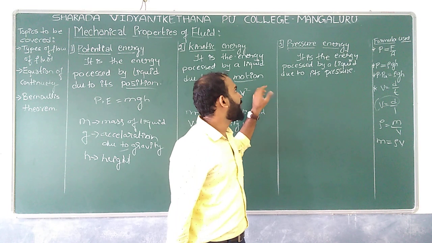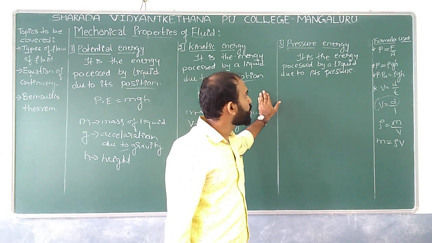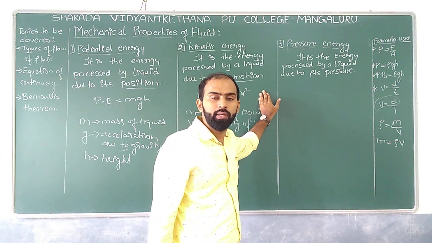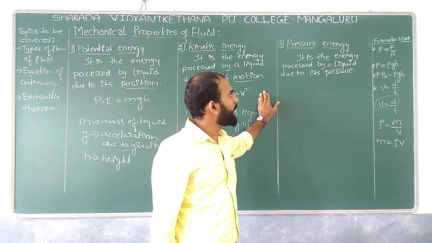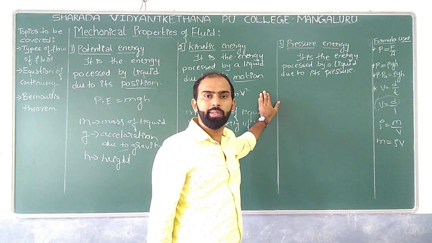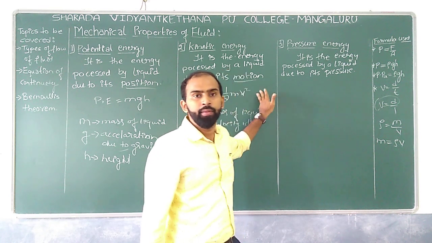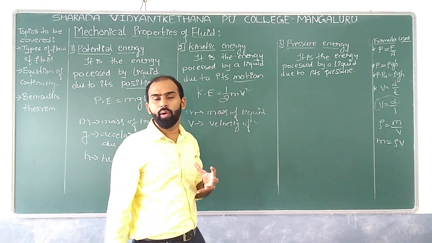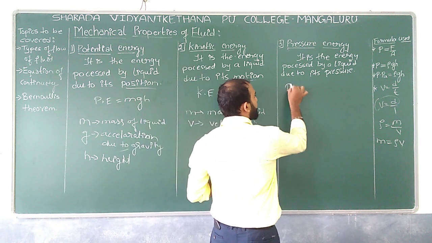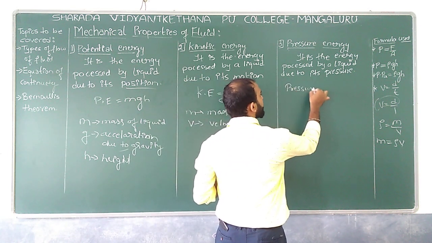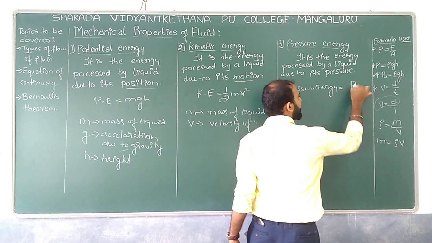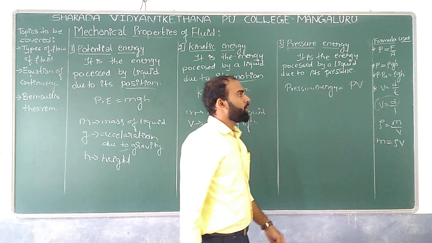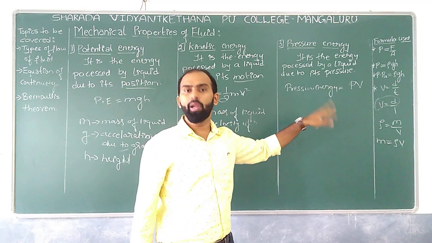Fine? And one more thing we are supposed to discuss is the pressure energy. What comes to your mind when I say pressure? Pressure energy is the energy possessed by a liquid due to its pressure. Basically, in the ideal gas equation, we have one relation: the pressure energy is equal to P into V, where P is the pressure and V is the volume.